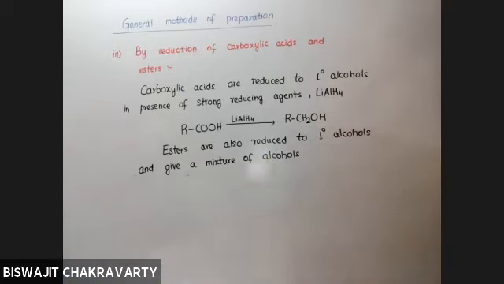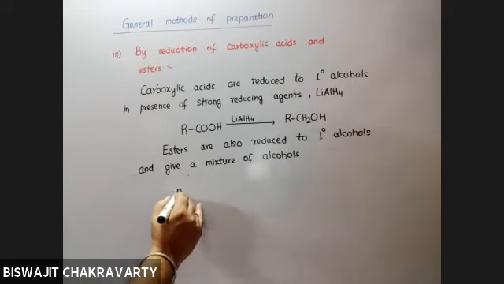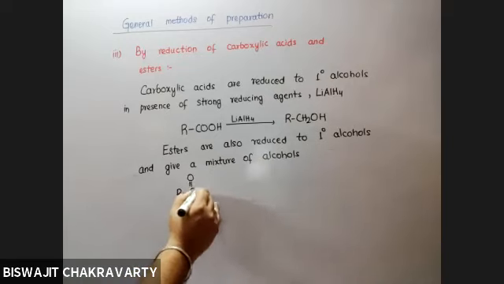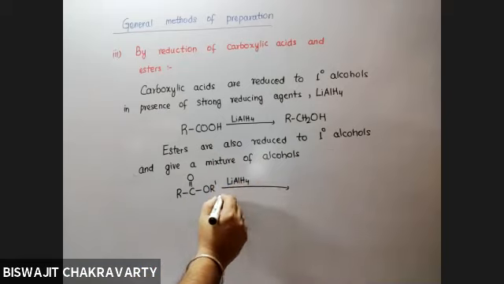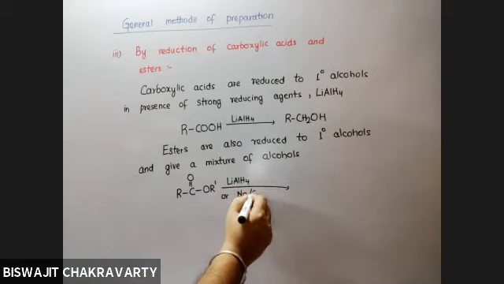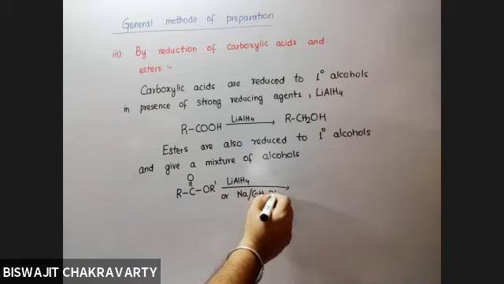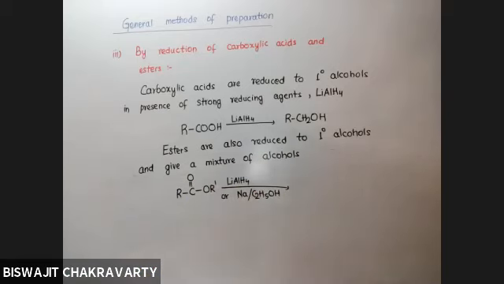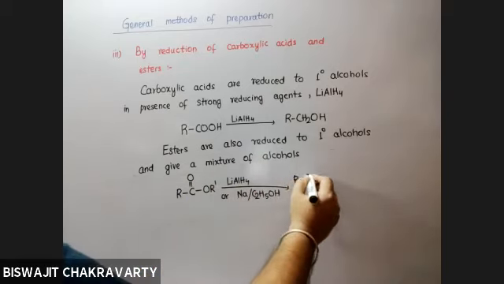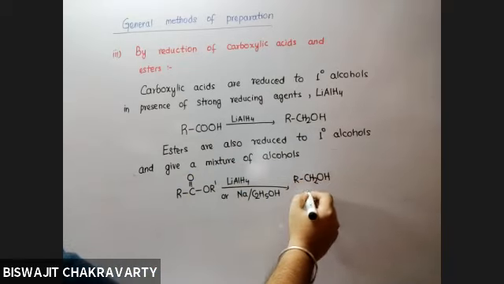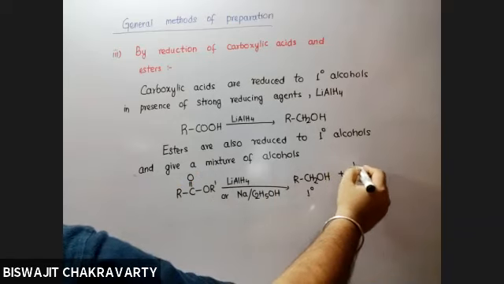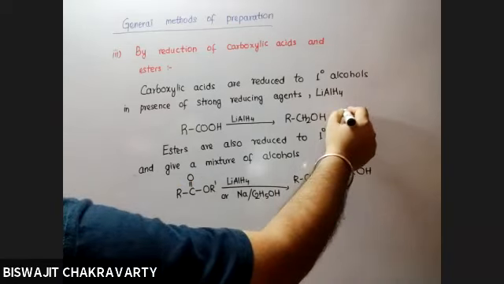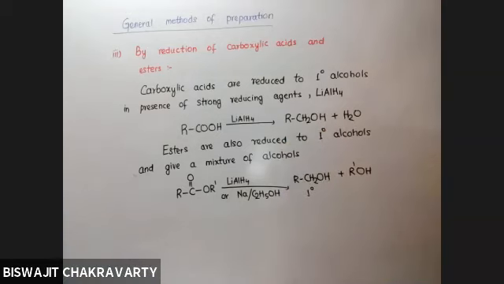Now, why will it form a mixture of alcohols? Because if you take an ester and treat this with lithium aluminum hydride, or you can use here sodium in presence of ethanol as well, here you are getting alcohol from the left hand side as well as alcohol from the right hand side as well. But here you are getting water from the right hand side.